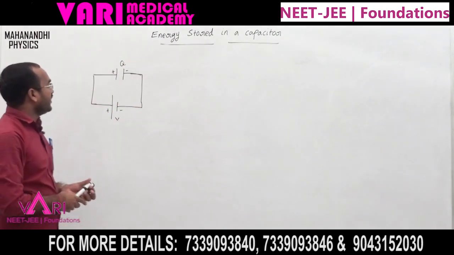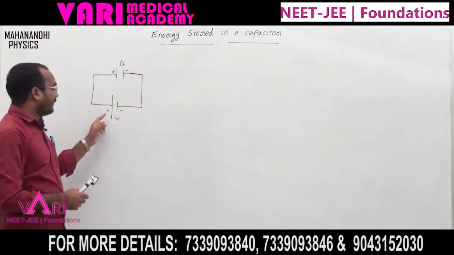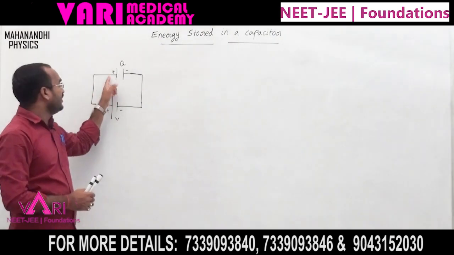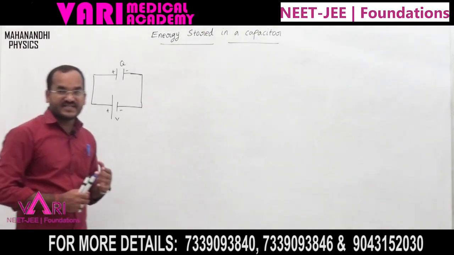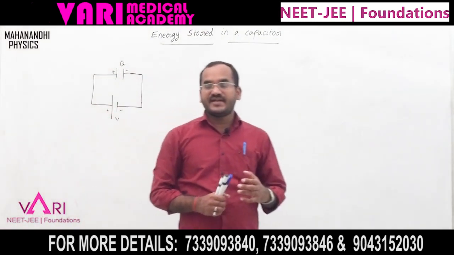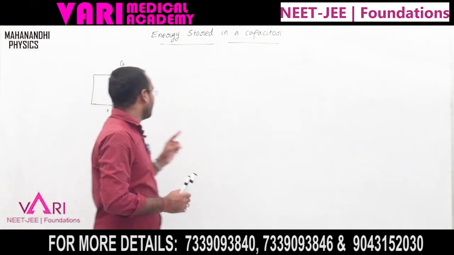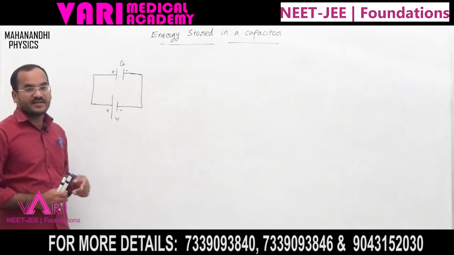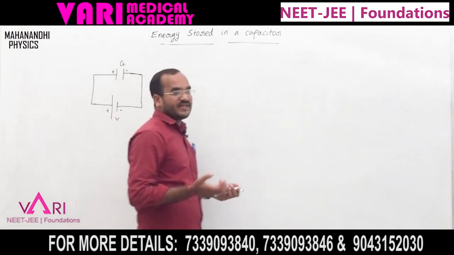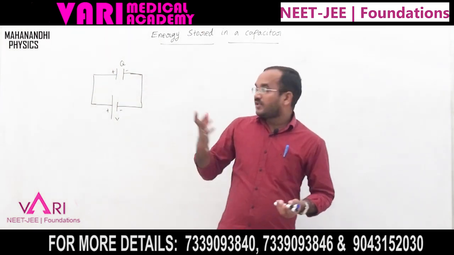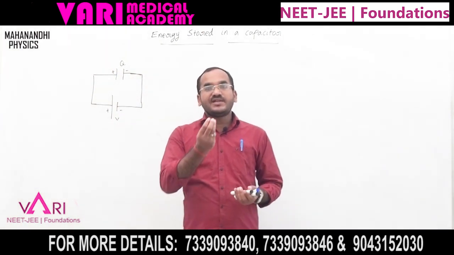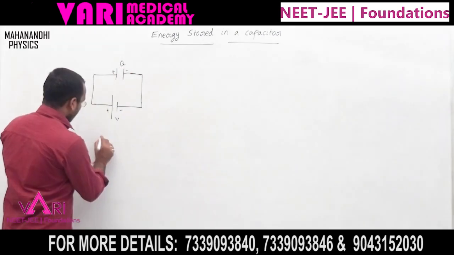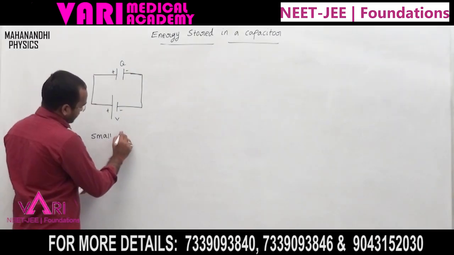If the cell or battery potential is continuously moving charge, then how much energy is stored in this capacitor? The energy is stored because charge is continuously being brought and added to the capacitor. When charge is added to the capacitor, work is done. Here a small charge dq is added to the capacitor, so a small work is done.